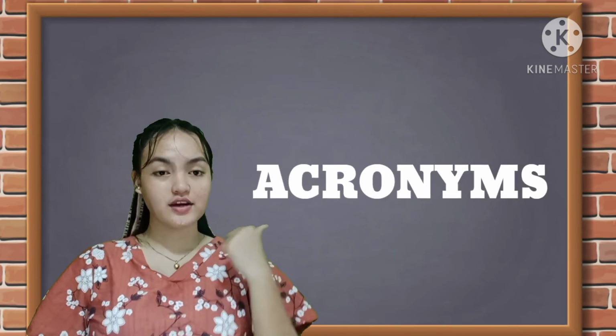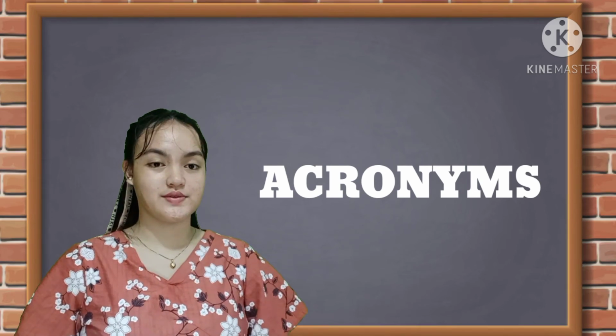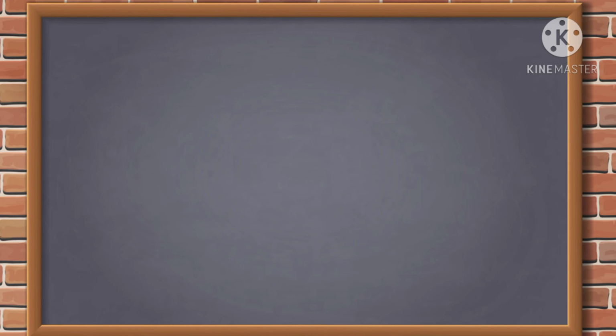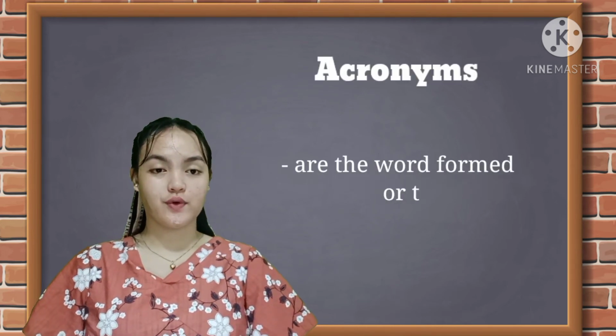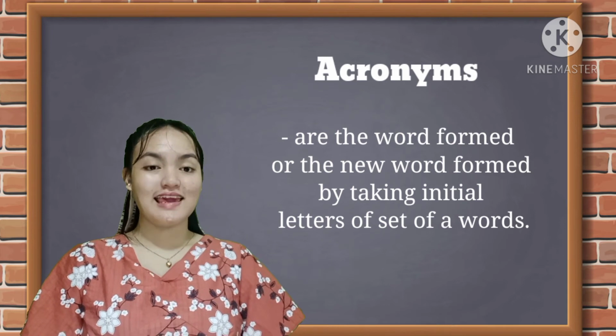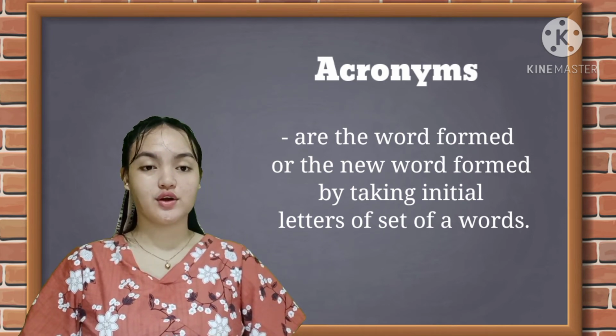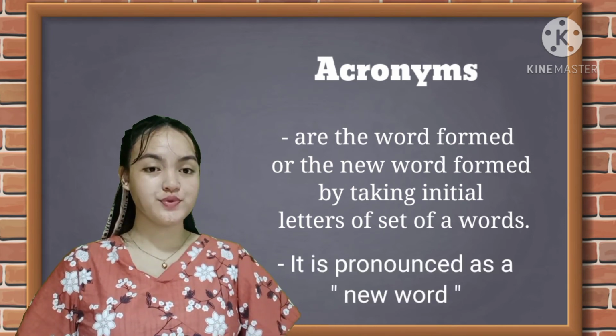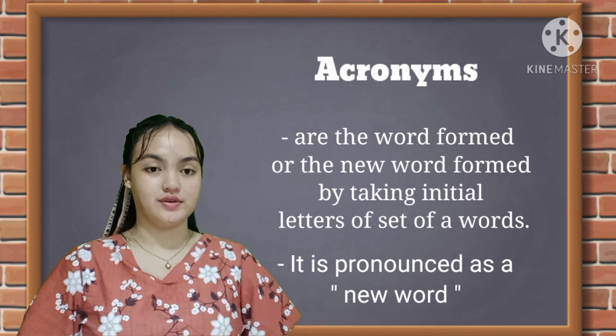Next are the acronyms. Acronyms are new word forms that are created by taking the initial letters of a set of words. It is pronounced as a new word.